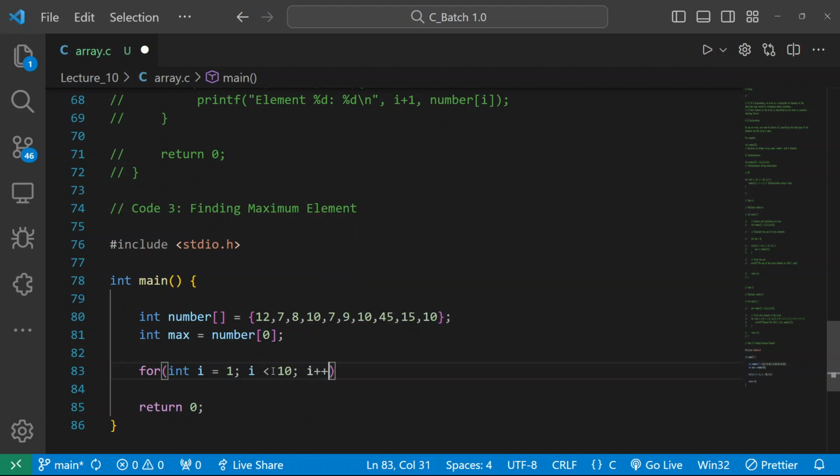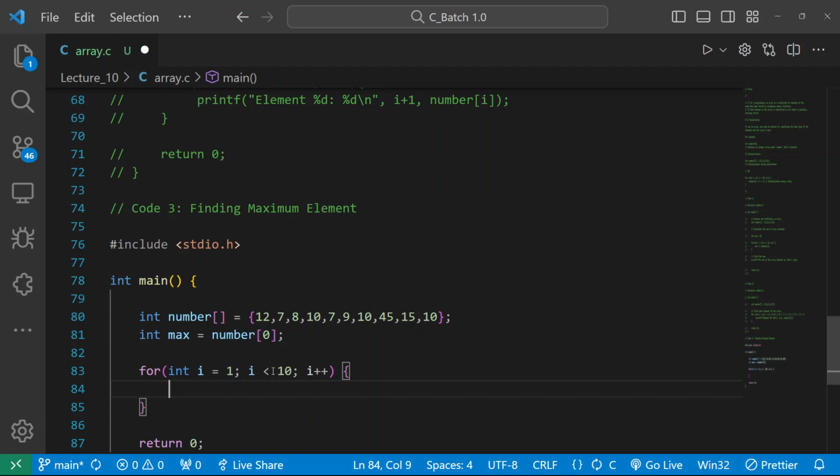Okay, let it be. Don't worry. See the code, you will understand. I will explain the same thing again. So here I will be traversing through my array. This is my array in front of you. I will traverse the array, and